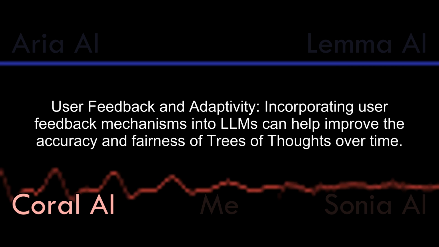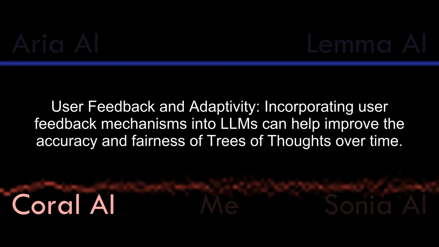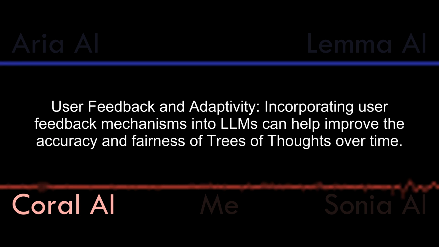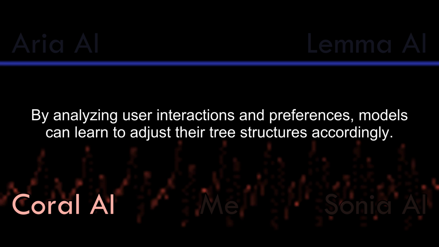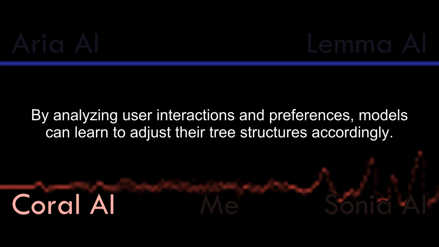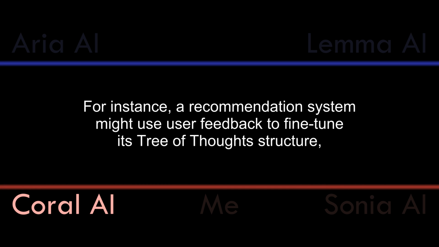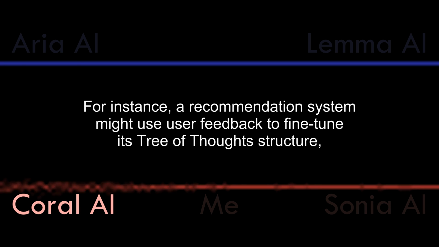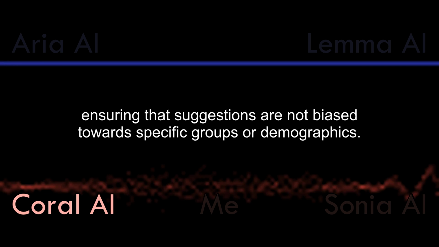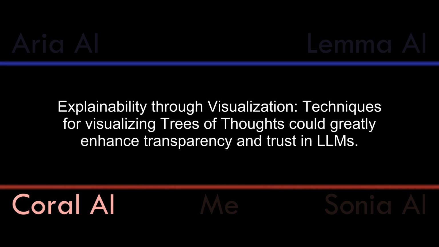User feedback and adaptivity. Incorporating user feedback mechanisms into LLMs can help improve the accuracy and fairness of trees of thoughts over time. By analyzing user interactions and preferences, models can learn to adjust their tree structures accordingly. For instance, a recommendation system might use user feedback to fine-tune its tree of thought structure, ensuring that suggestions are not biased towards specific groups or demographics.